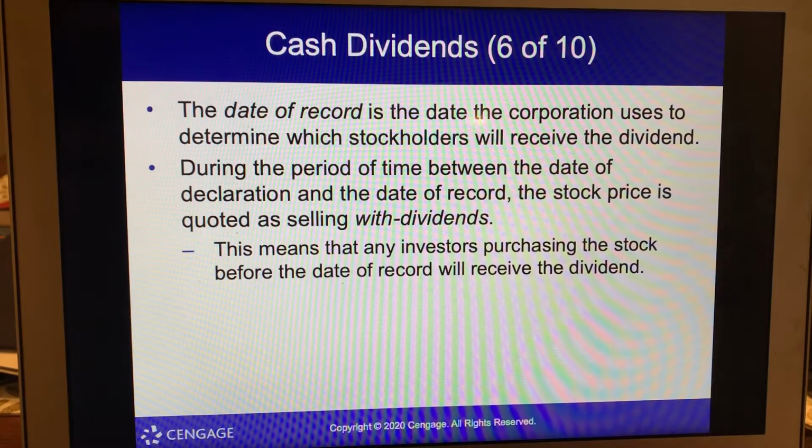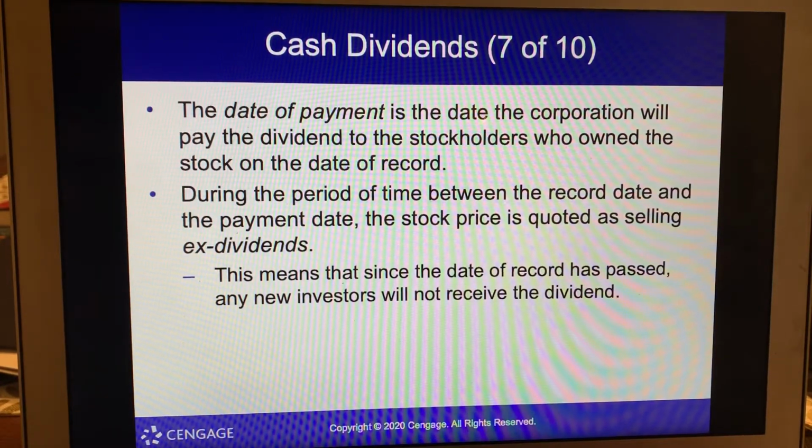During the period of time between the date of declaration and the date of record, the stock price is quoted as selling with dividends. This means that any investors purchasing the stock before the date of record will receive the dividend. The date of payment is the date the corporation will pay the dividend to the stockholders who owned the stock on the date of record. During the period between the record date and payment date, the stock price is quoted as selling ex dividends. This means that since the date of record has passed, any new investors will not receive the dividend.